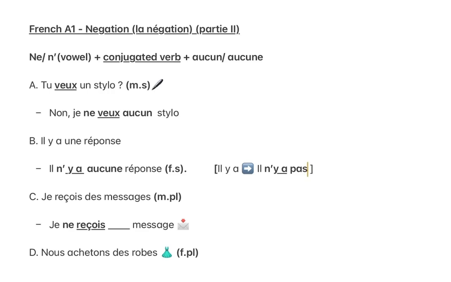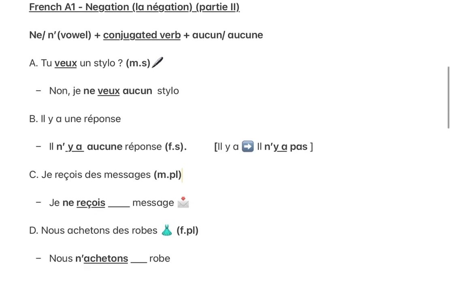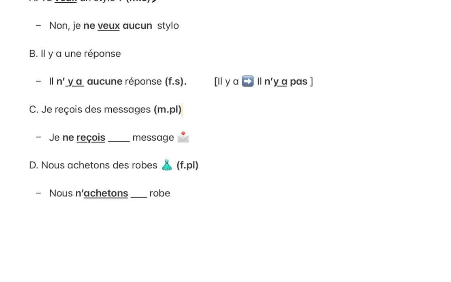So seeing that we won't be using pas but rather aucun or aucune, therefore we are placing an apostrophe before e and aucune after a. Moving on to the next sentence.